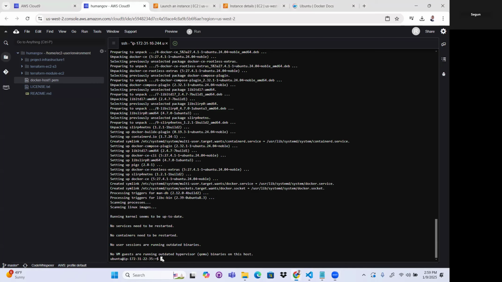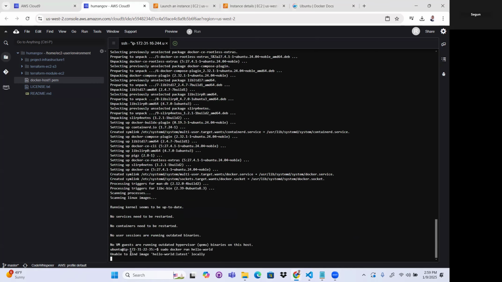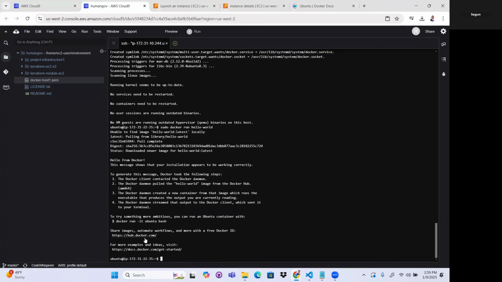So that is done. Now we'll paste. Okay, unable to find image. Okay, this message shows that your installation appears to be working correctly. So unable to find the image locally. It's pulling this, and then yeah, hello world from Docker.